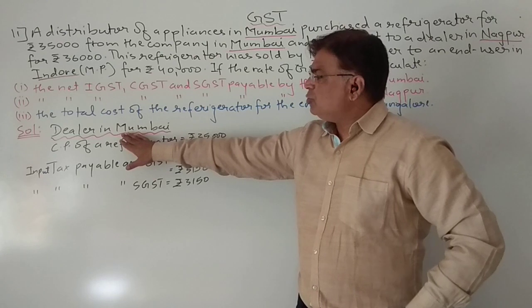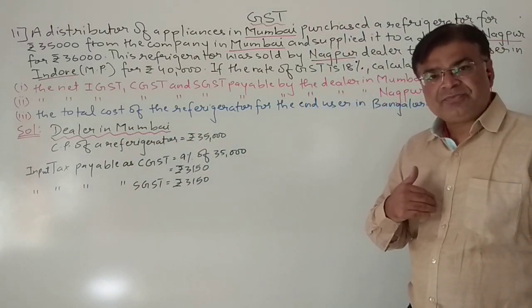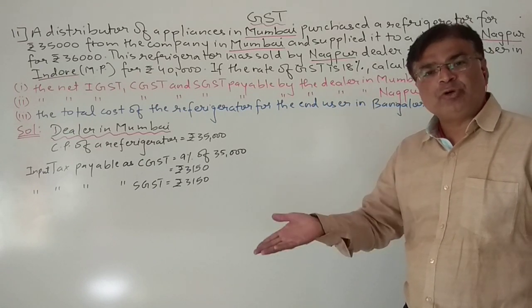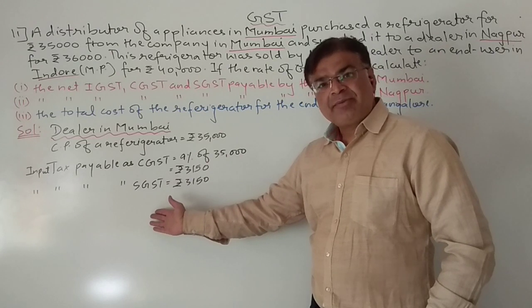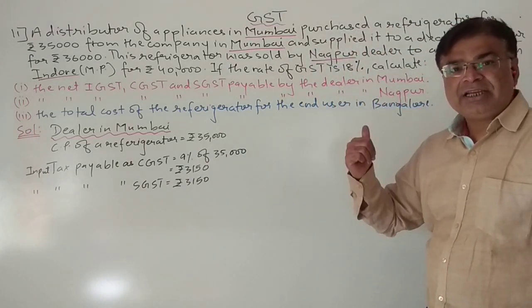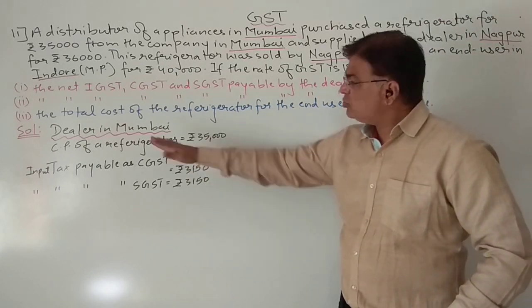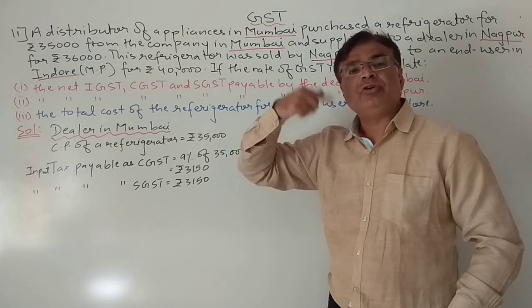Now what the dealer is doing? Okay, the dealer is selling the refrigerator to a dealer in Nagpur only. So again it is an intrastate. Nagpur again in Maharashtra, Mumbai is also in Maharashtra. So this dealer in Mumbai is selling the refrigerator to a dealer in Nagpur.